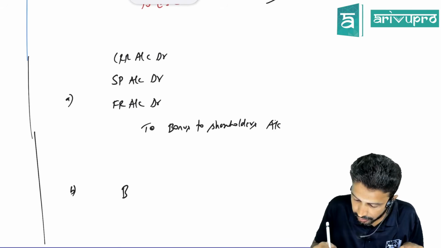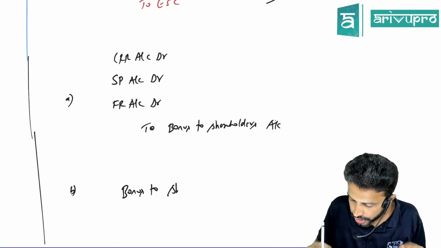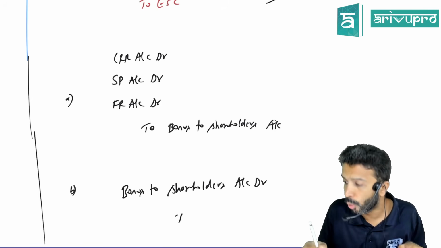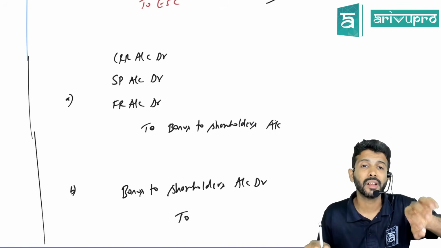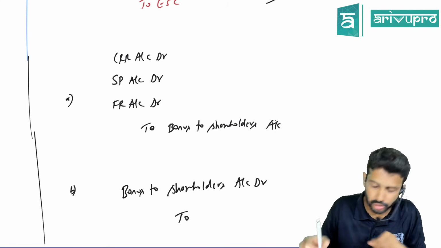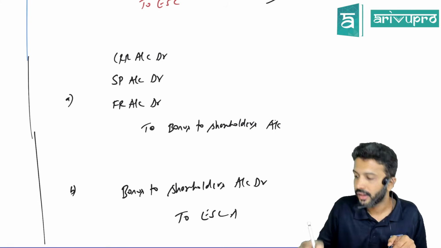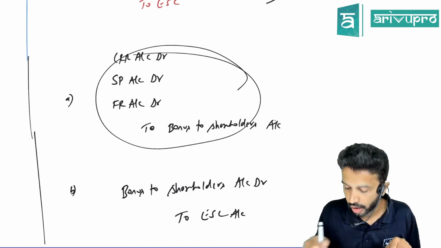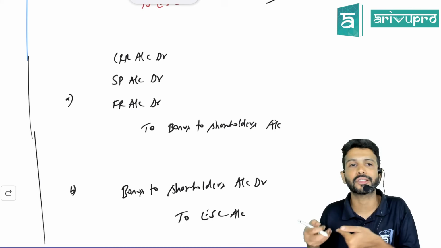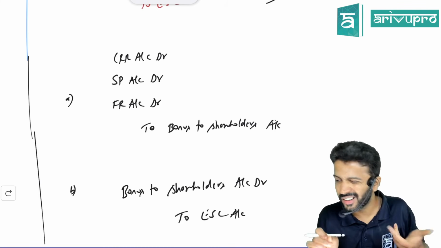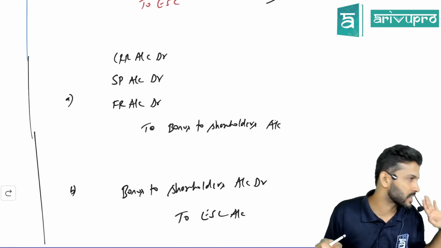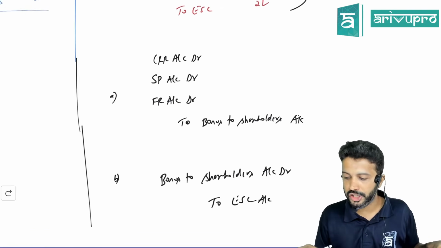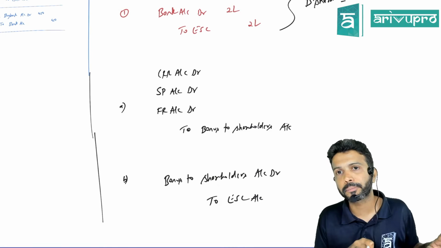So the next entry is bonus to equity shareholders account debit to what account should be credited? Bonus shares are also normal equity shares, so you should credit equity share capital account. On the day you declare the bonus, you pass the first entry. On the day actual bonus shares are issued, you pass the second entry. Generally the time gap may be 2 or 3 weeks at best. Now we'll bring the same thing into this particular adjustment. Everyone got the background?